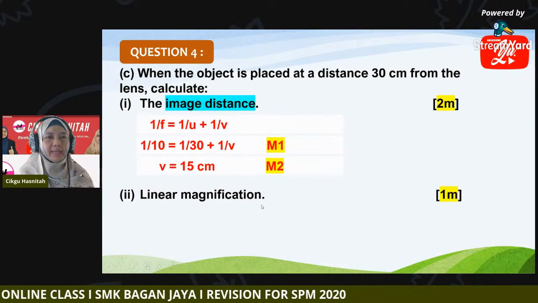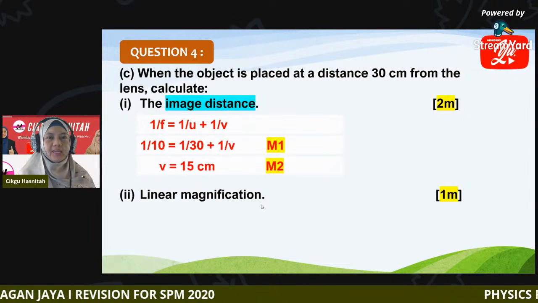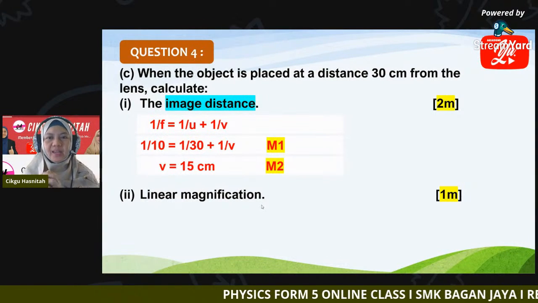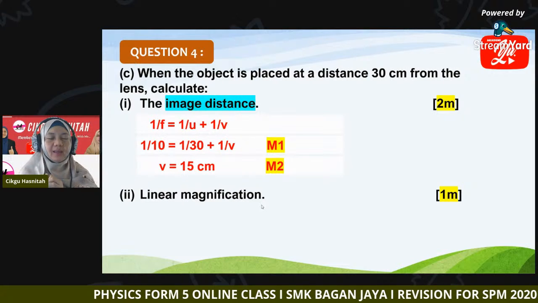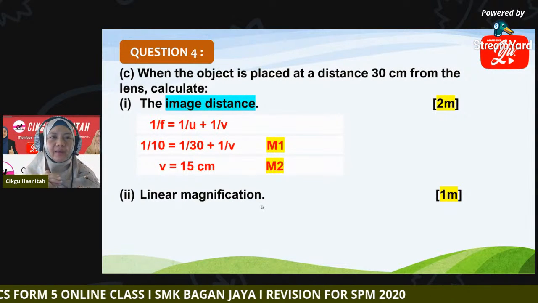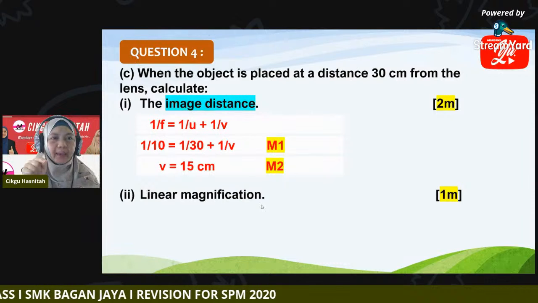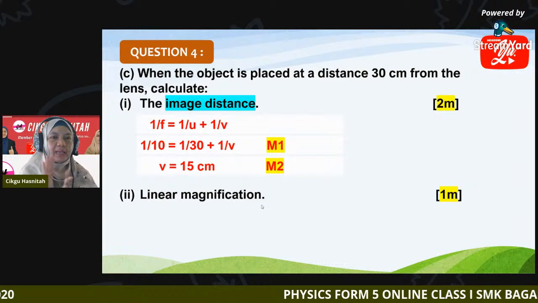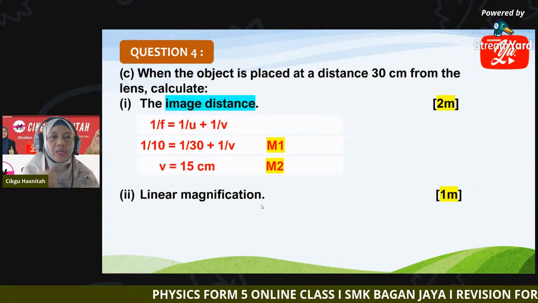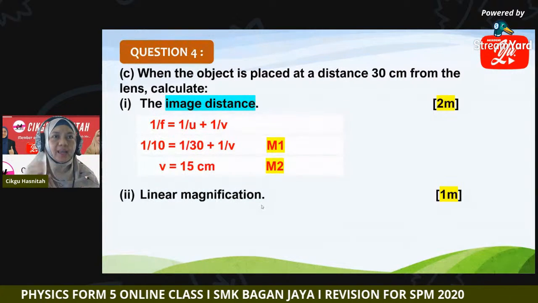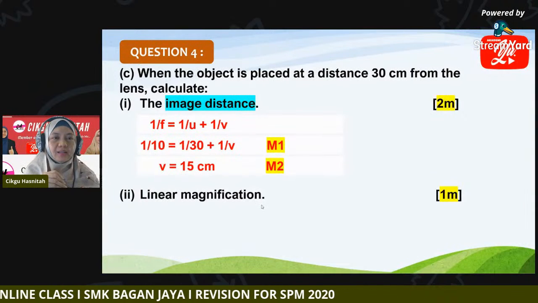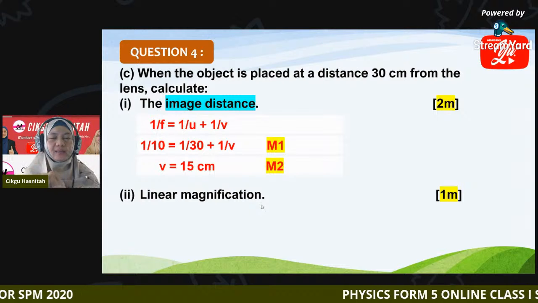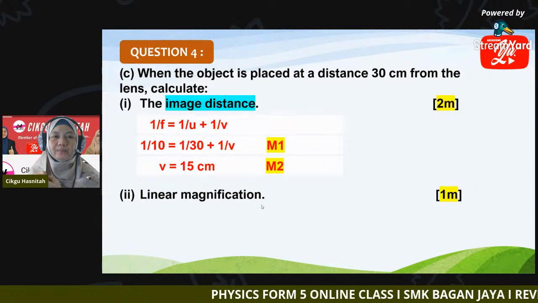Then how about the linear magnification? Linear magnification is M. Yes, 15 centimeter. Now find the linear magnification. What formula do we use? You have the object distance and image distance, so how to relate M, U, and V?